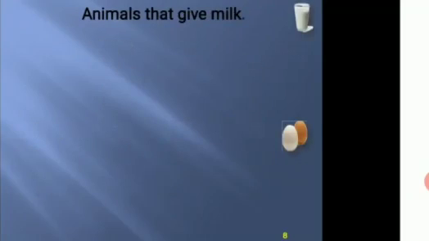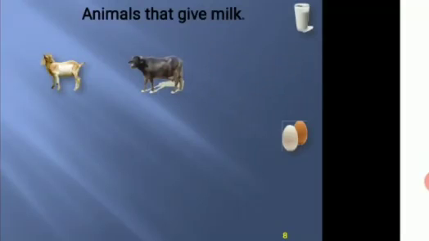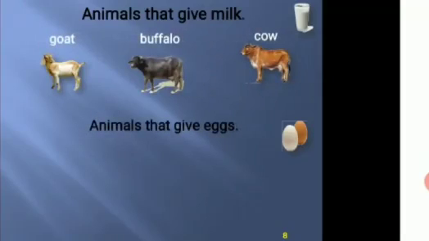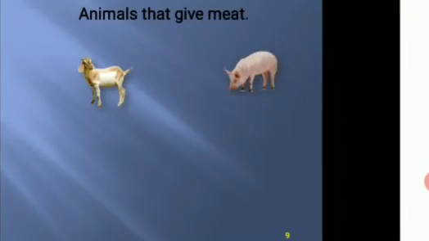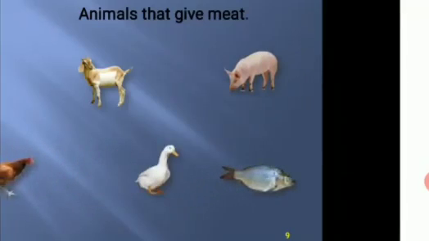Animals help us in many ways. Let us see animals that give milk. Goat, buffalo, and cow provide us with milk. Animals that give us egg: duck and hen provide us with egg. Some meat giving animals. We get meat from goat, pig, fish, duck, and hen.